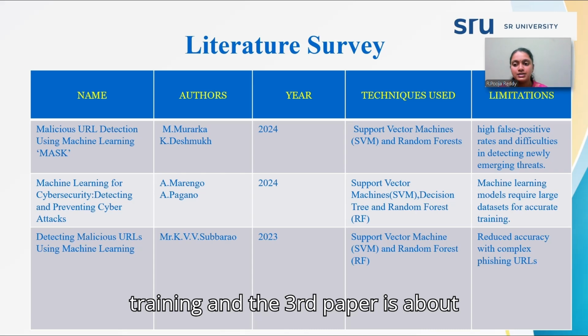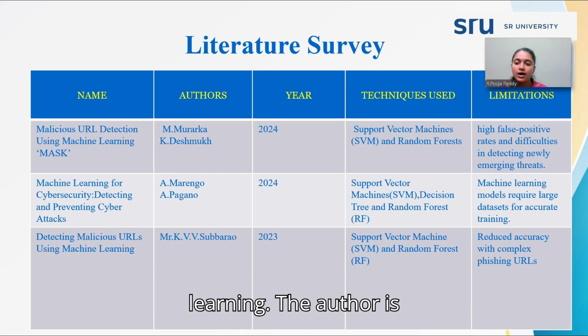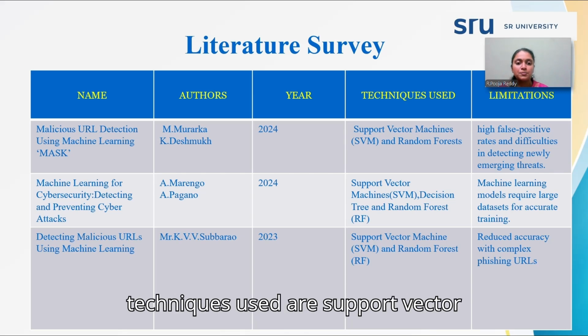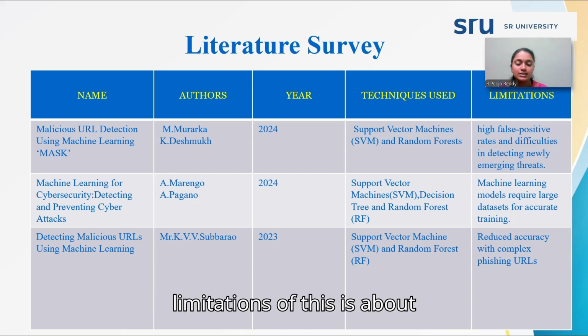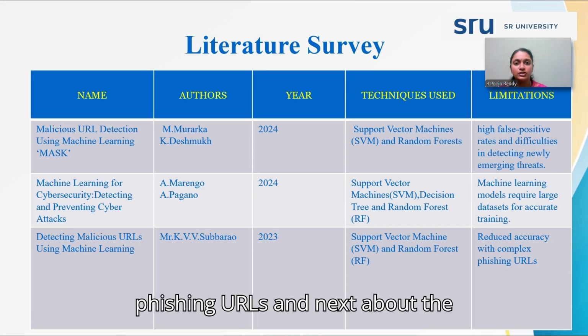The third paper is about detecting malicious URLs using machine learning. The author is M. KVV Subbarao, published in 2023, and the techniques used are support vector machine and random forest. The limitation is reduced accuracy with complex phishing URLs.